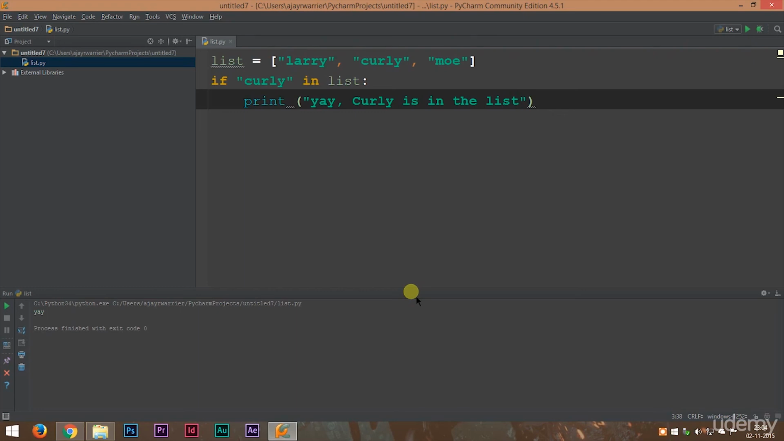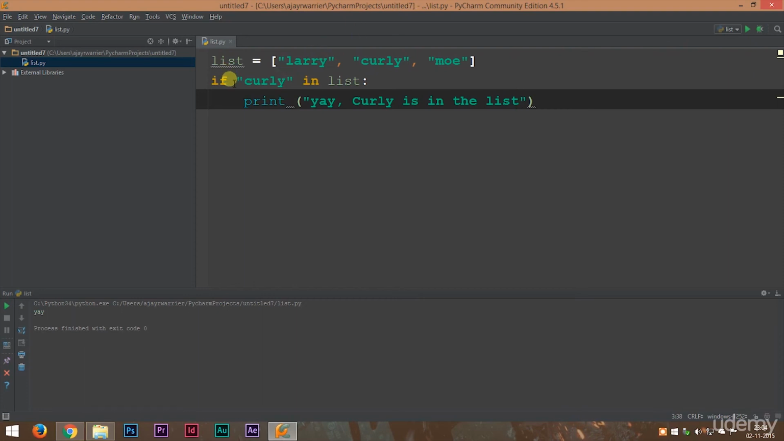So what this does is that we have a list here. It has three names in it: Larry, Curly and Mo. So what this program does is that it will check if Curly is part of the list. It will check if Curly is part of the list.